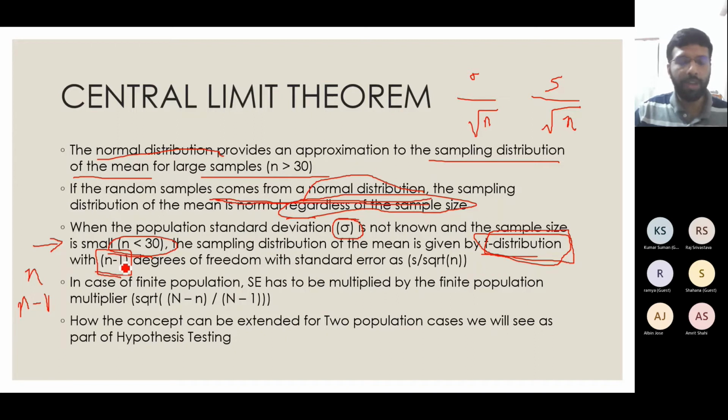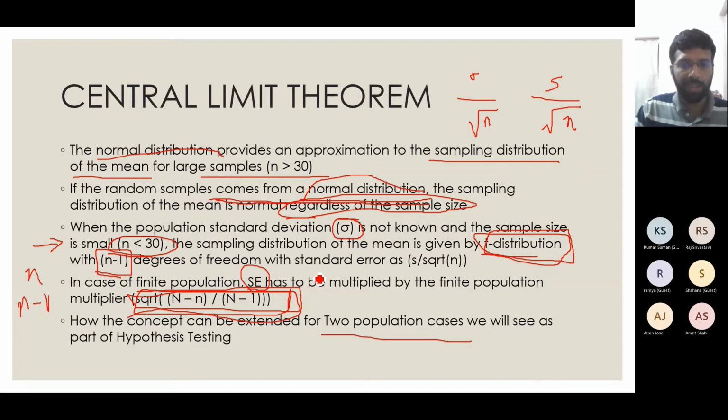The other point, just for academic sake, keep in mind that in all these cases we are considering an infinite population. In the case of a finite population, you are supposed to multiply the standard error with some multiplier, but we will not be using this much. In a fully academic setup you may have to use this, but in our problems we will not. There are also extensions to this for what are called two population cases.